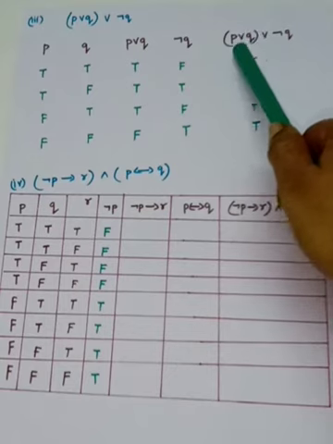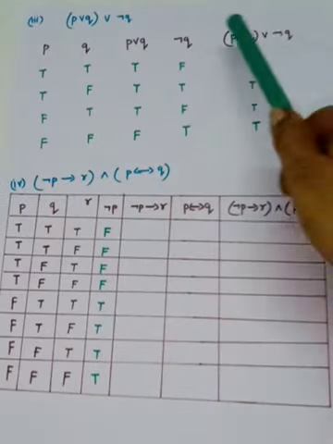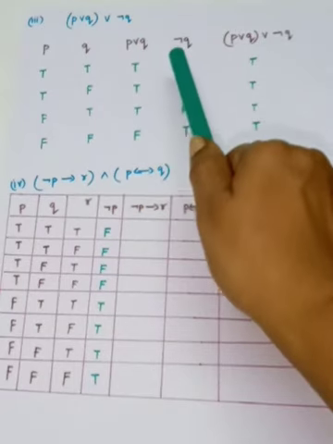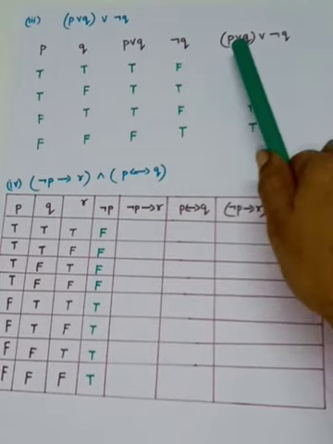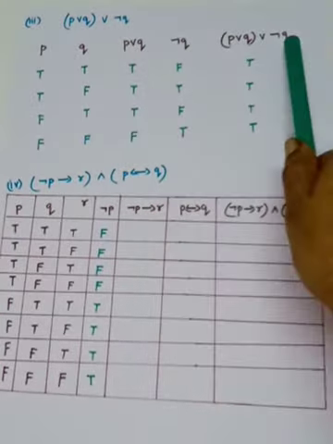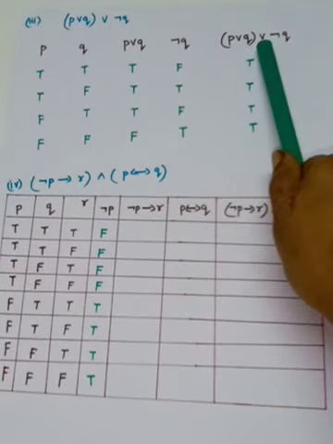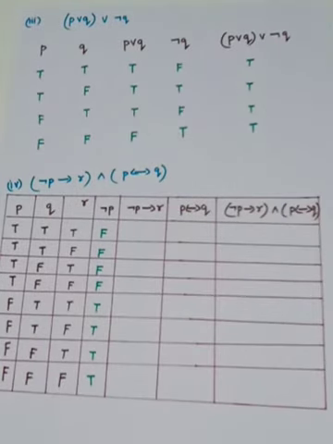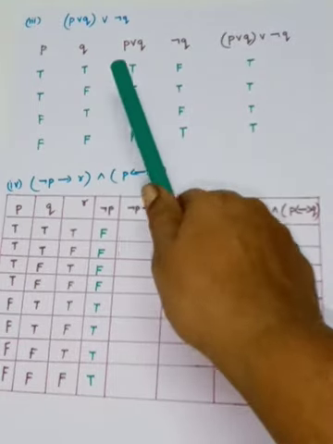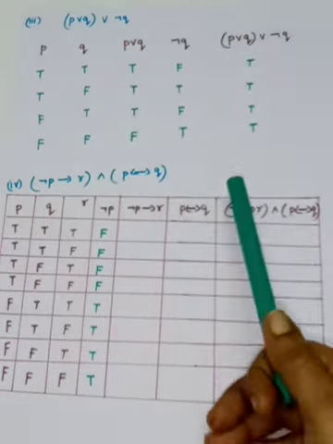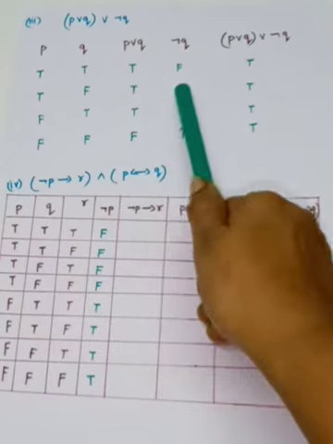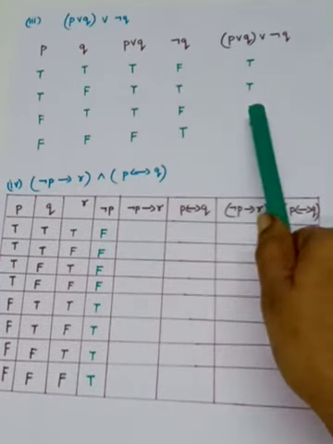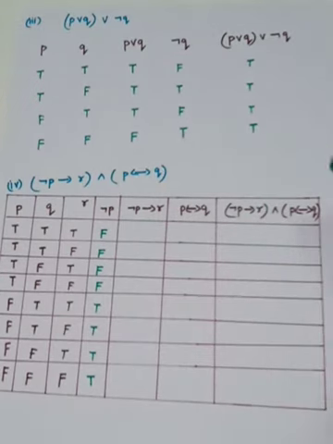Next you see that P or Q is in the third column and negation Q is in the fourth column. For the third and the fourth column, you have to use the connective or. In between you have or. Or means either the first one is true, or the second one is true, or both are true, then it is true. Here the first one is true, so it is true. Here both are true, so it is true. Here the first one is true, so it is true. Here the second one is true, so it is true. Therefore this is the truth table for this compound statement.